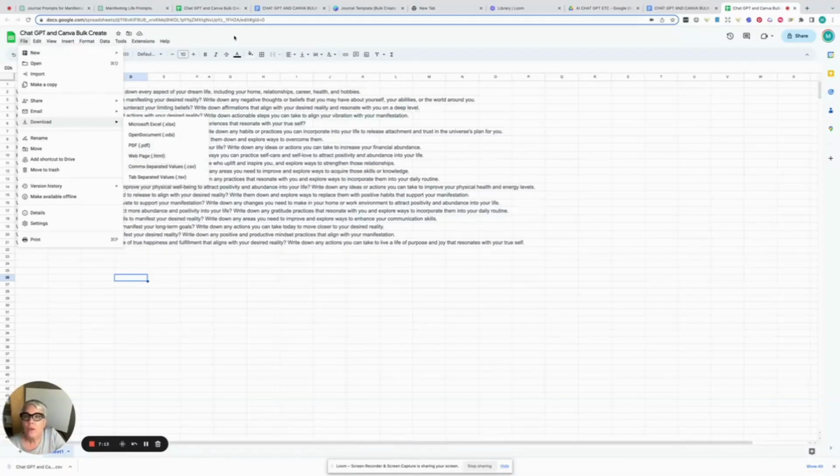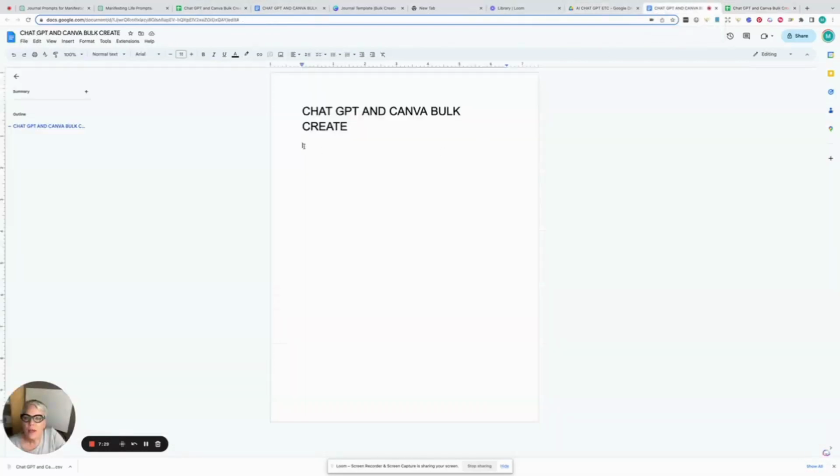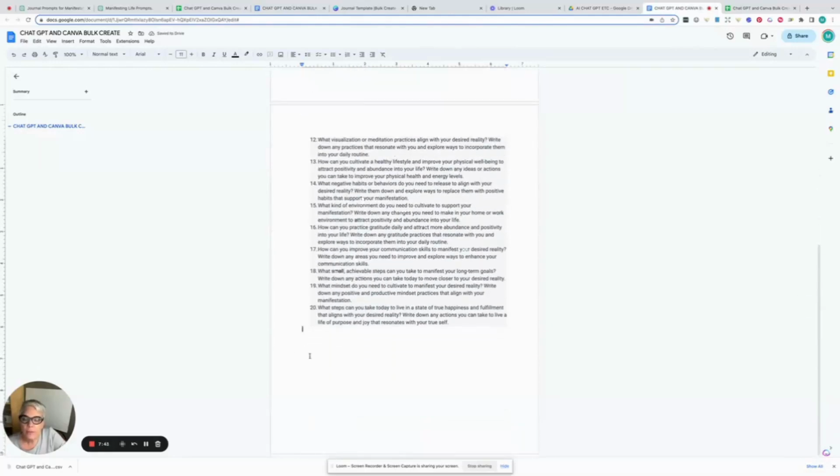Which is really, really great. But we still have this information. We still have these 20 prompts available to paste. So I will go back into the Google document that I created and write that these are the prompts for manifesting the life you want. Then I'll right click and paste them in there too. So now I have them there too, in case I want to do this manually, or want them at a different time, or want to save them.